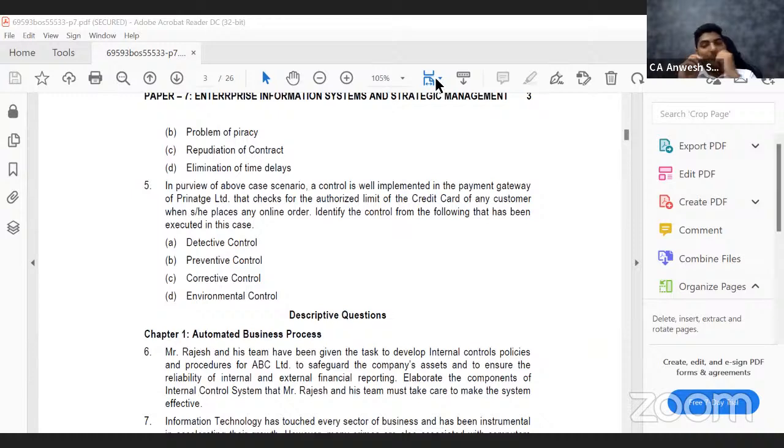But see, what is XBRL? Now imagine you are an investor who is there in Australia and you want to invest in one of the Indian companies. But before investing, don't you want to see whether this company is performing good or not? You want to see. How will you see? You will get to know only when you look at the financial statements. Now again, you are in Australia, you want to invest in an Indian company. So you will ask, give me your balance sheet.